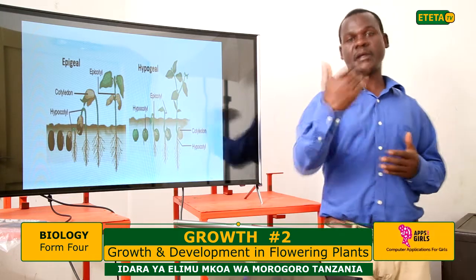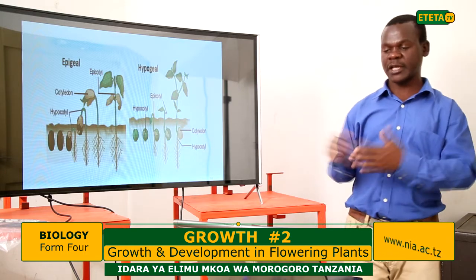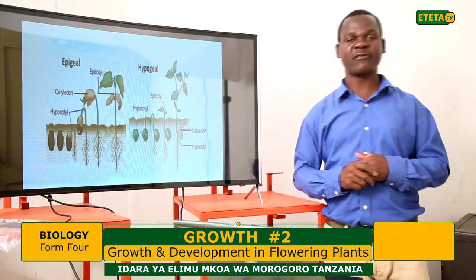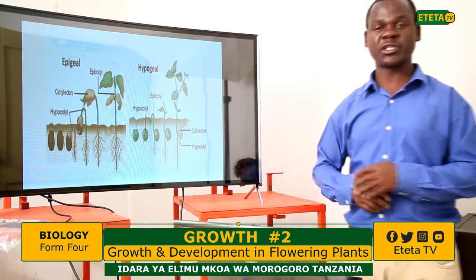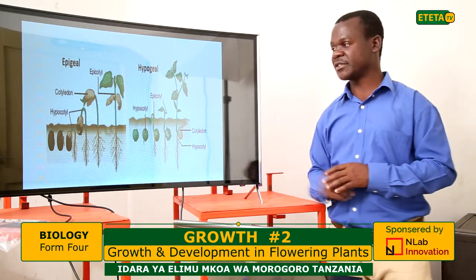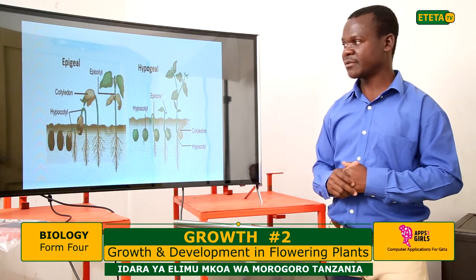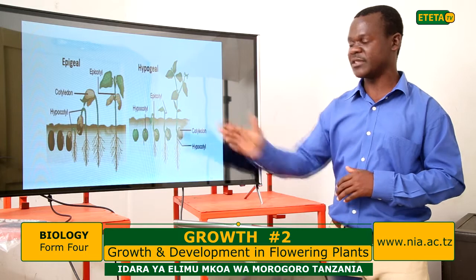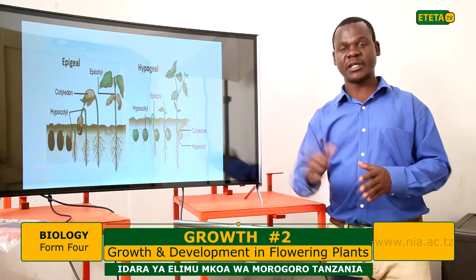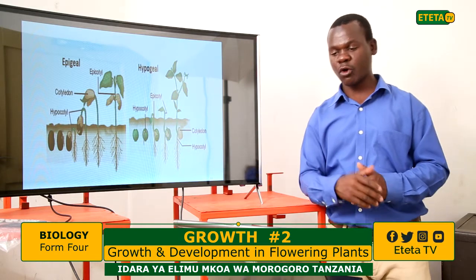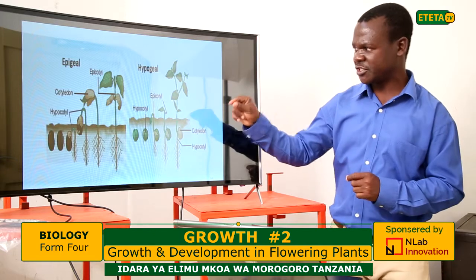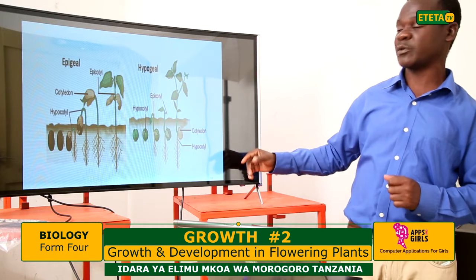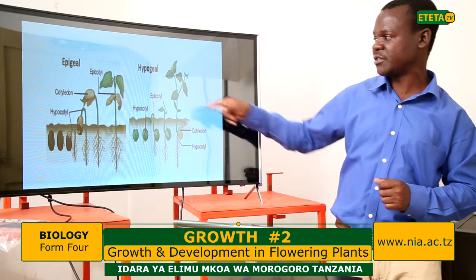And on your own time, you can do this by performing a simple demonstration of germinating the seed from the maize grain and the bean seed. You can do it on your own at the laboratory or at home, and you watch what is happening, all the changes which take place, the appearance of the seed and this structure, how they look.